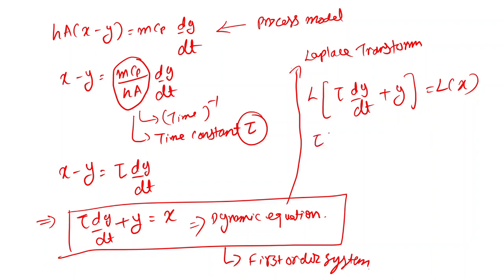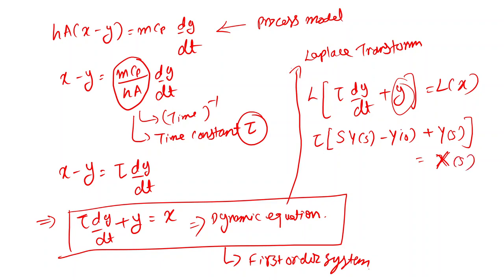Then we will be getting tau in brackets. The Laplace transform of any derivative is s Y(s) minus y(0), plus the Laplace transform of y, which is Y(s), and the Laplace transform of x will be X(s).